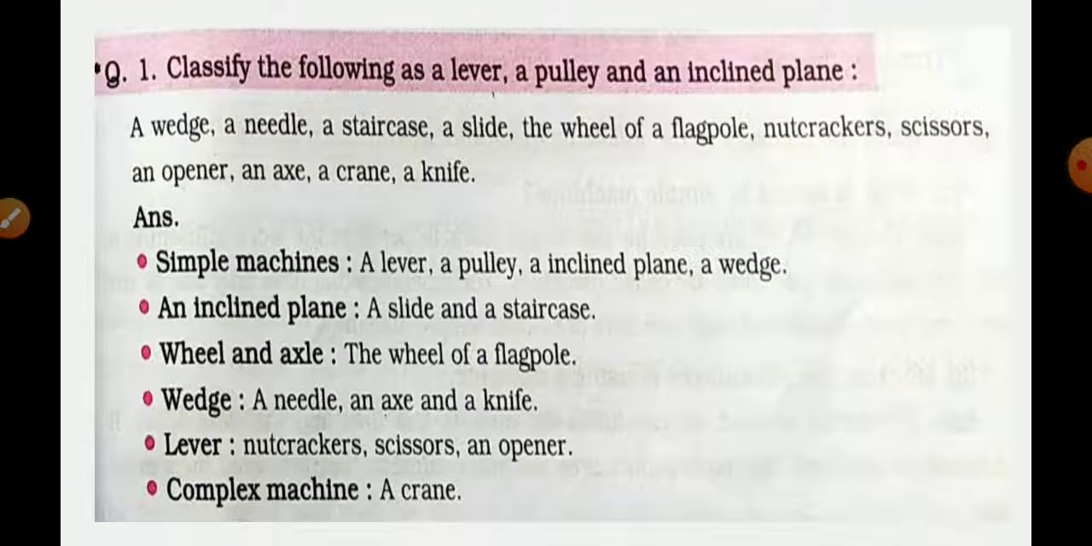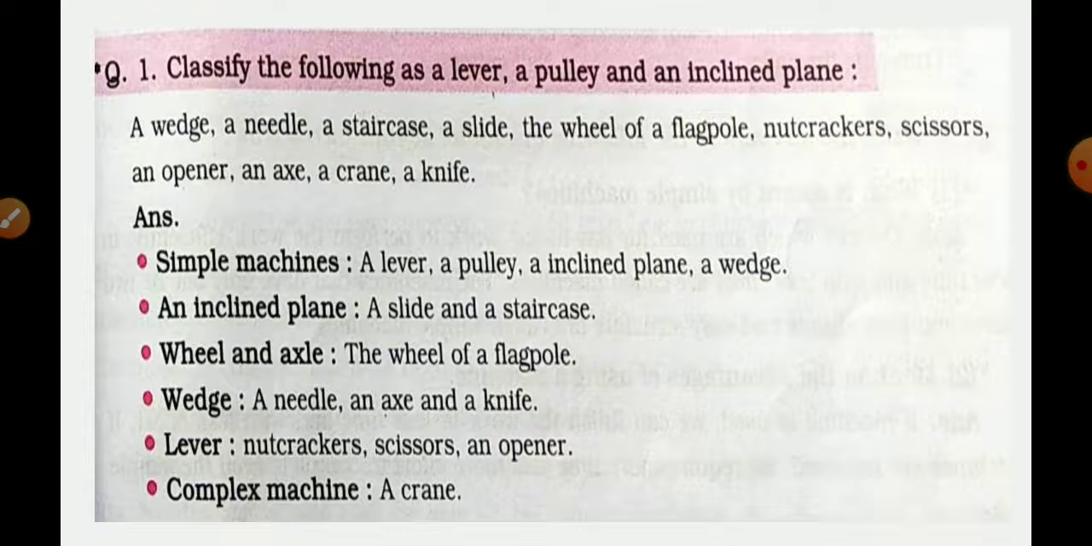See here once again, words are given and you have to classify them. What are the words given here? A wedge, needle, staircase, a slide. Things are given. See, slide, the wheel of a flagpole, nutcracker, scissors, an opener, an axe, crane, a knife. We have already classified here. Answers are given directly. So, copy down the answers in the workbook.